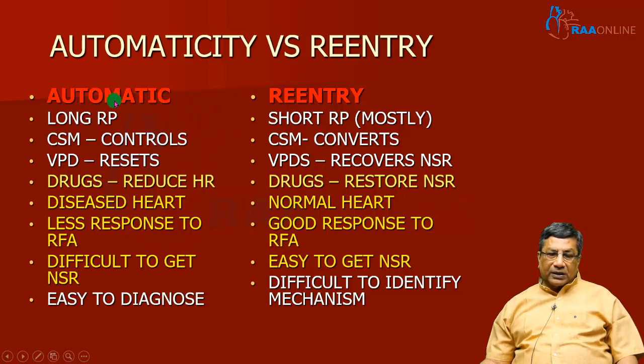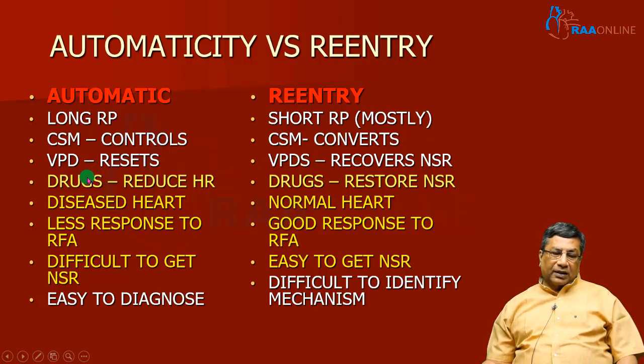Automatic tachycardias will have a long RP interval. I will tell you about the RP interval. The reentry tachycardias will have a short RP interval. When you give a carotid sinus massage in automatic tachycardia, you can only control the heart rate, but not convert the arrhythmia into sinus rhythm. Whereas in a reentry arrhythmia, carotid sinus massage will most often convert it into sinus rhythm. Once again, when there is an intermittent VPD, the tachycardia will be reset by the ventricular premature beat. The VPDs will terminate reentry tachycardias most of the time.